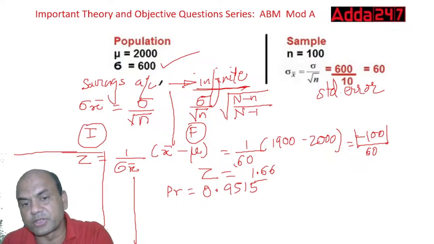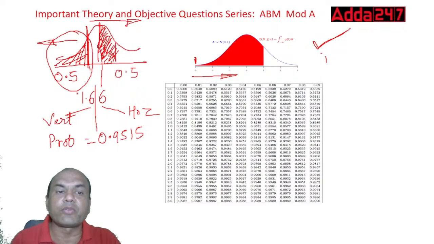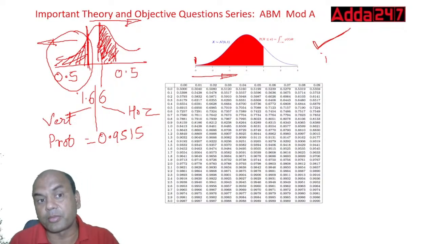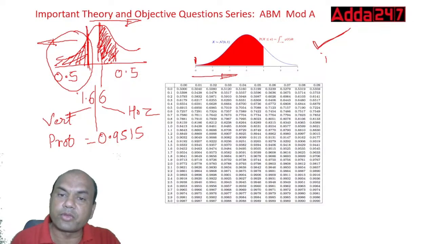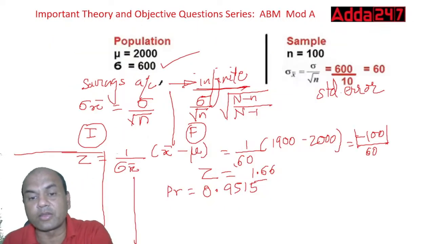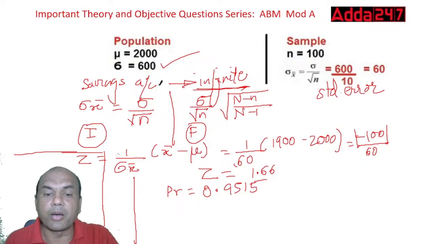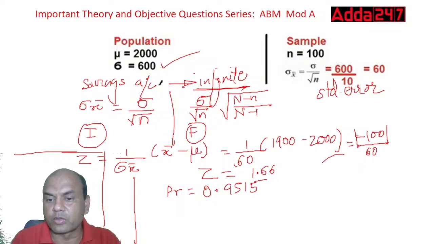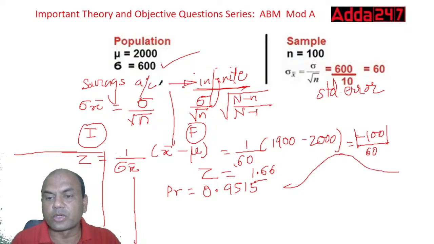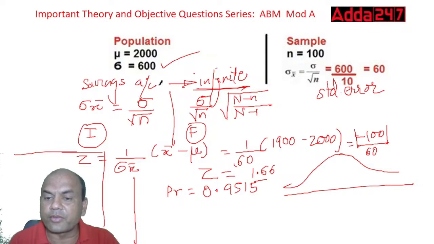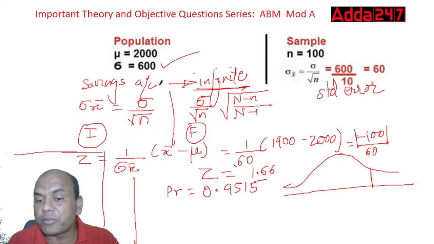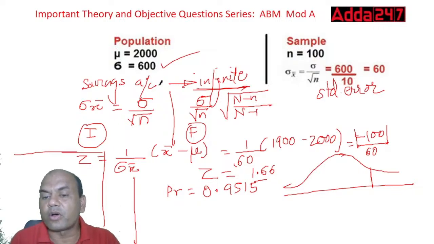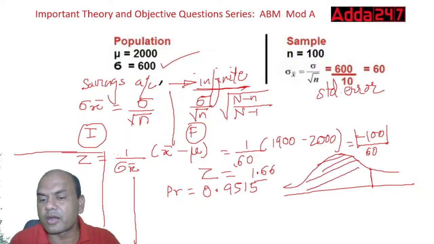If they would have asked you to give the area for above 1900, then what would you have done? Above 1900. Okay. Now let me show you that also. See here, this total area is 1. Now look at this, everyone. This total area is 1, right? Out of this, 0.9515 is below 1900 over here, because this is 1, meaning 95% you are covering. So this all area is below 1900.